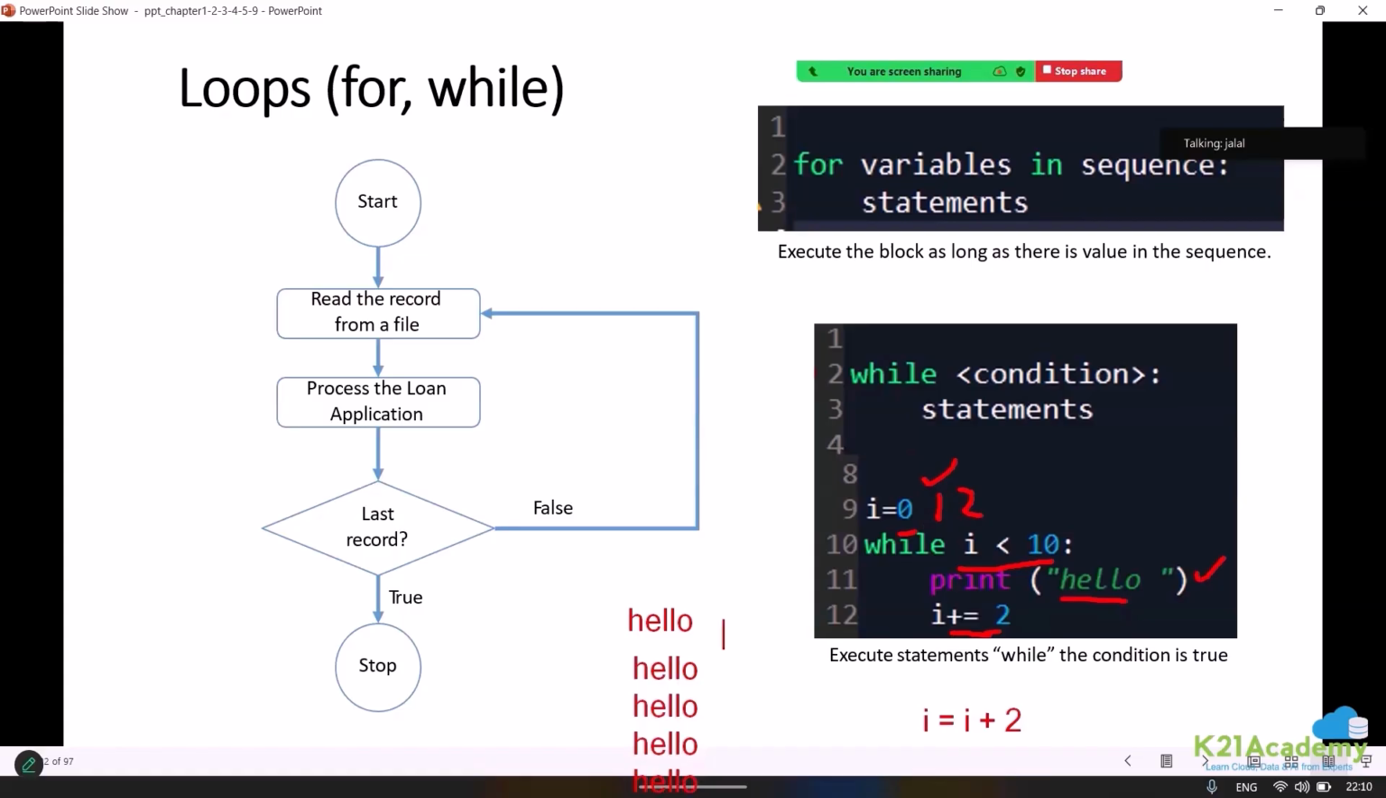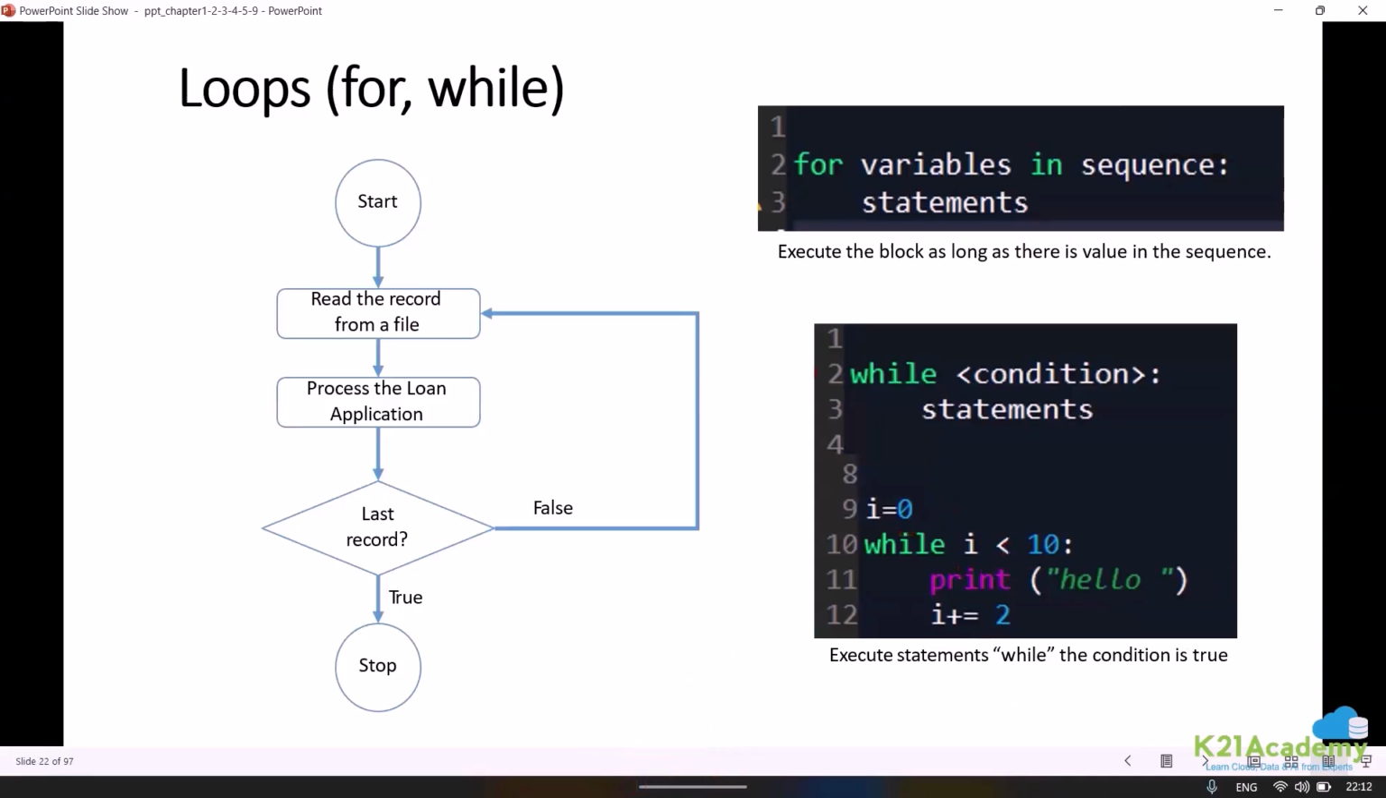So here you can see this is for 0, then this is for 2, 4, 6, 8. Now here what have we specified? If I is less than 10, the next value will be 10. Is it less than 10? No. So if it is not less than 10, then it will come out of the loop. If we would have written here I is less than equal to 10, then it would have printed hello for the sixth time also. So this is where we can make use of while loop. This is the condition and the statement.